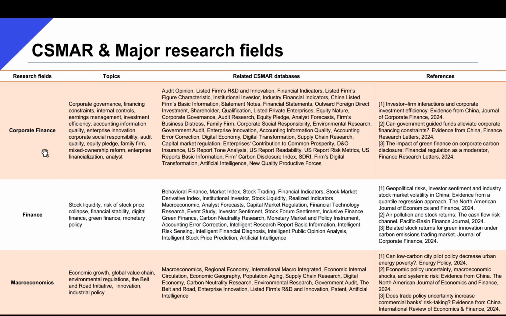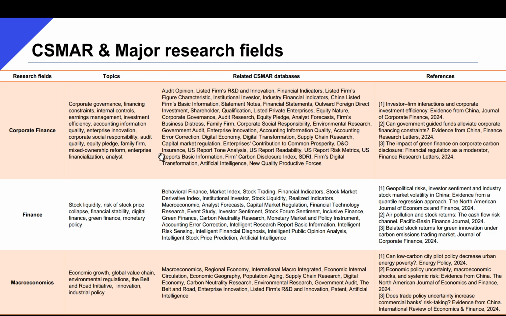In corporate finance, for example, studies mainly focus on topics such as corporate governance, financing constraints, internal controls, enterprise innovation, etc., and the list of related CSMAR databases for this field narrows down the search range for users.